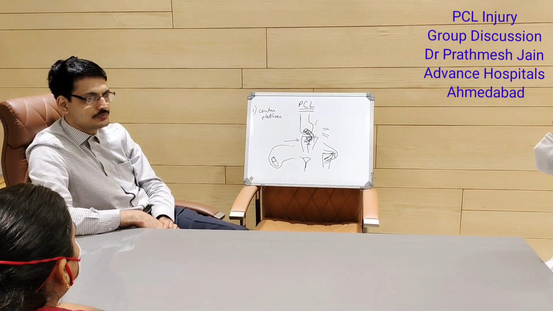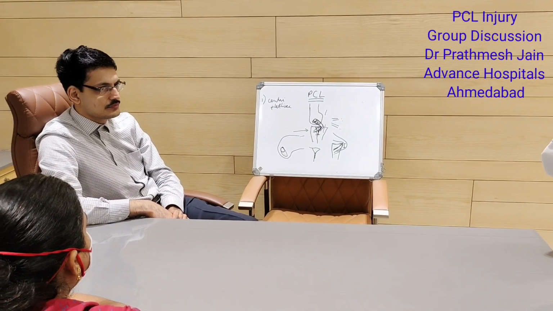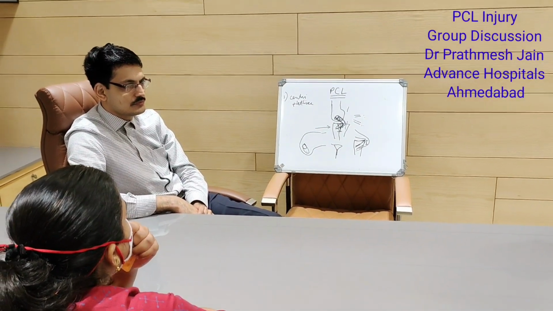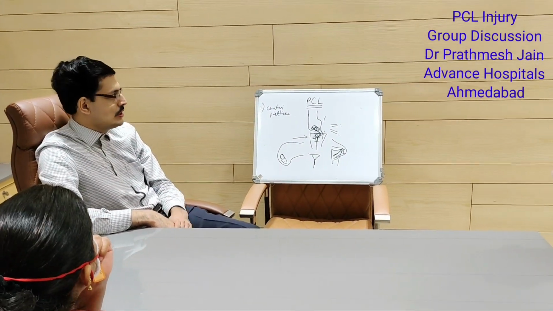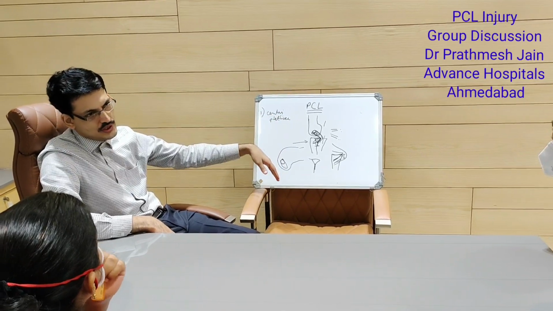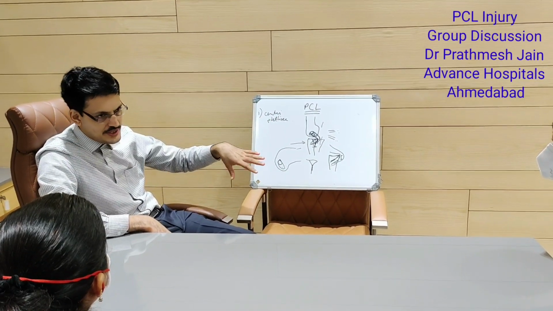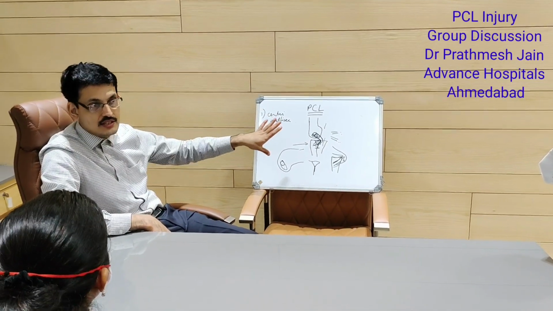For PCL. As far as fixation goes, you can use a button on the femur and a screw on the tibia. You can use buttons on both sides. You can use screws on both sides. These are all technical.